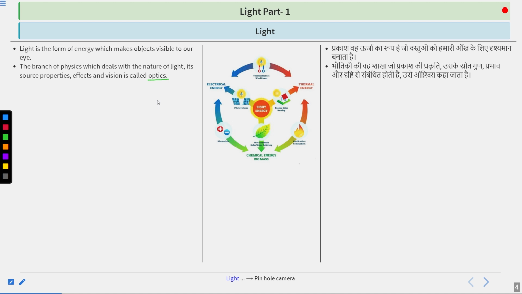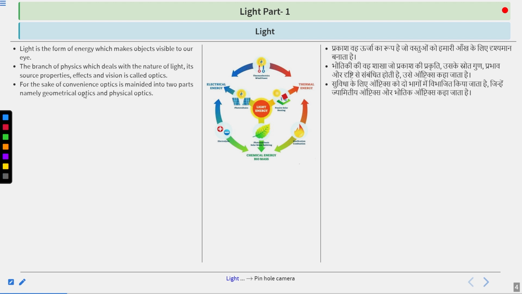So you can say in physics, we have actually studied everything in a different branch, in a different discipline. A branch of physics where we specifically talk about light, its nature, source, properties, effect, and its vision, that particular discipline or branch is what we call optics. Got it? That is the optics.